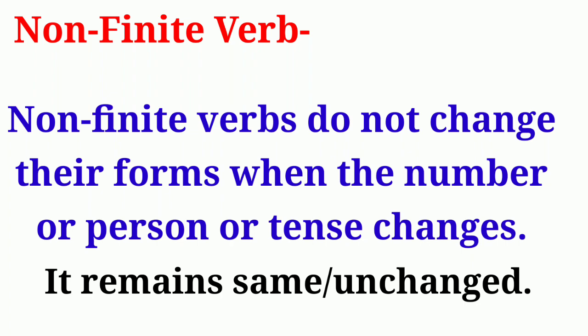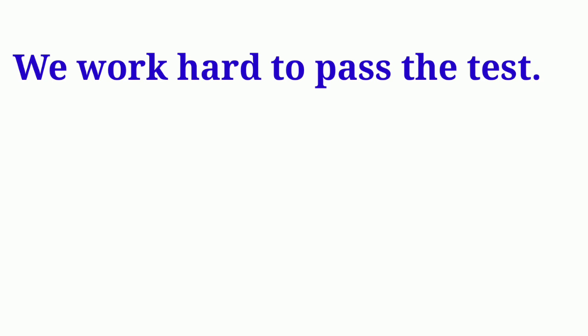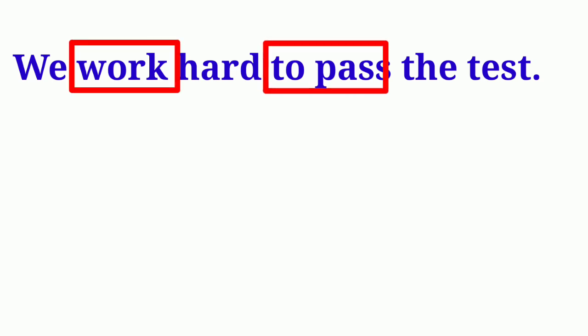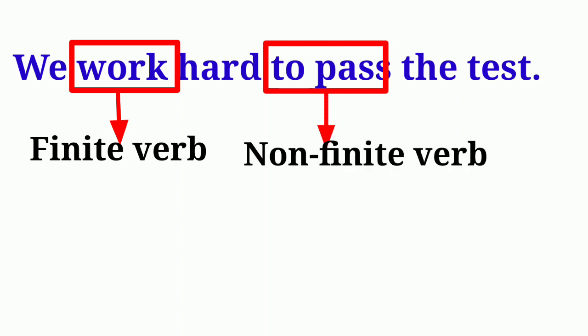It means that the elements like number, person and tense about which we discussed do not have any impact on the form of non-finite verb. Let us see some sentences to clarify this fact. You look at this sentence. We work hard to pass the test. In this sentence, you will notice two verbs. One is work and the second is to pass. Out of these two verbs, work is finite verb and to pass is a non-finite verb.